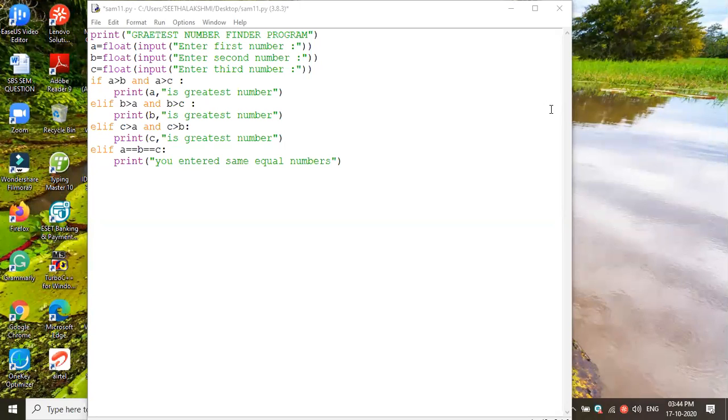Elif, Elif, pa. Elif, one. What condition? A not equal to B, B equal to C. Elif A, sorry, Elif. A not equal to B, and B equal to C. Then what will happen?